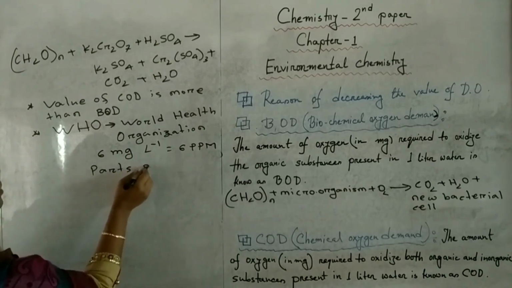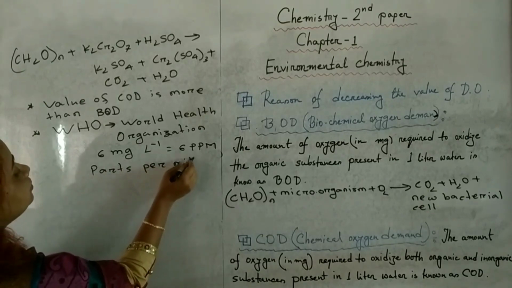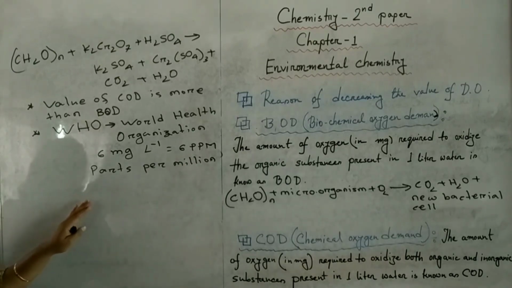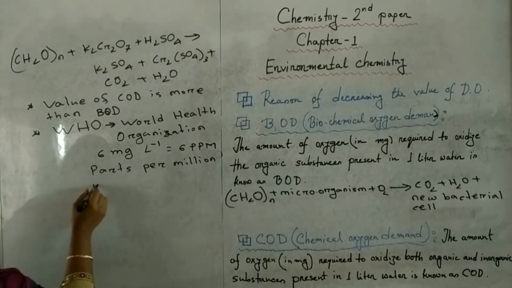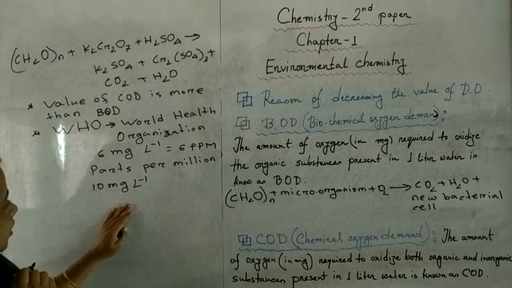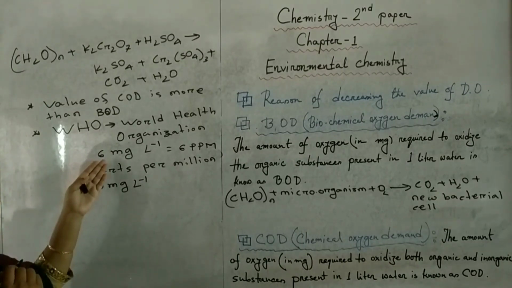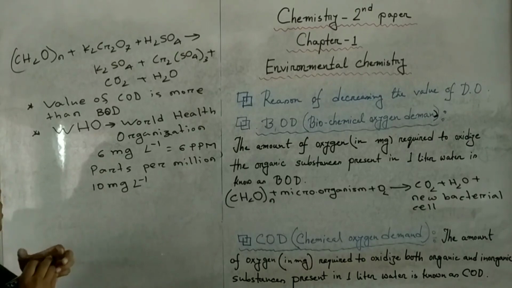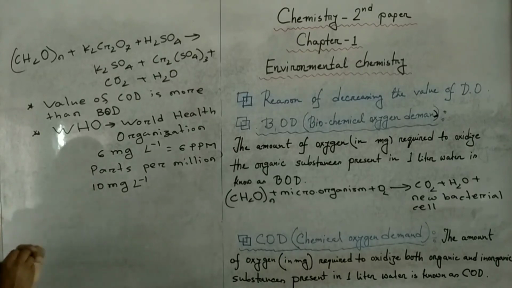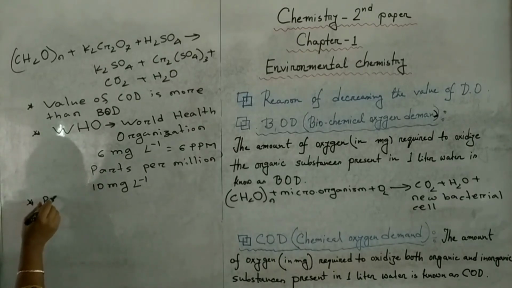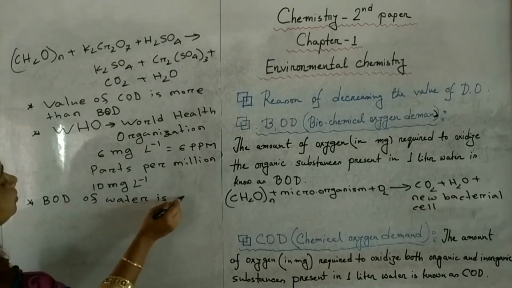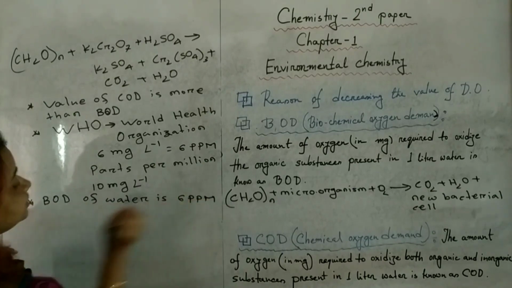Parts per million. And according to WHO, the value of COD of water is 10 milligram per liter or 10 ppm. Now, if I ask you what do you mean by if the BOD of water is 6 milligram per liter, what do you mean by this? You may get this question. BOD of water is 6 ppm. What do you mean by this?